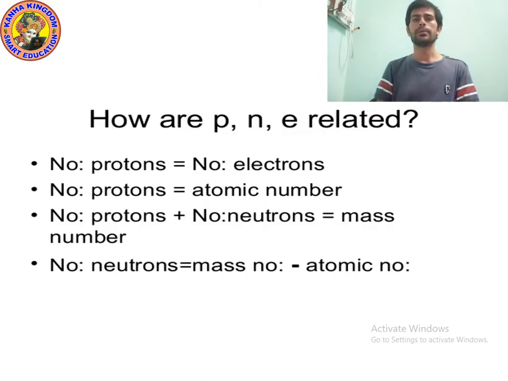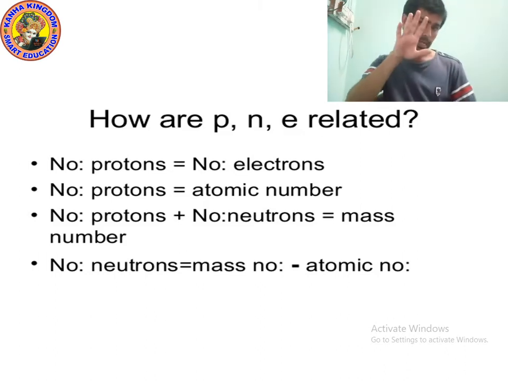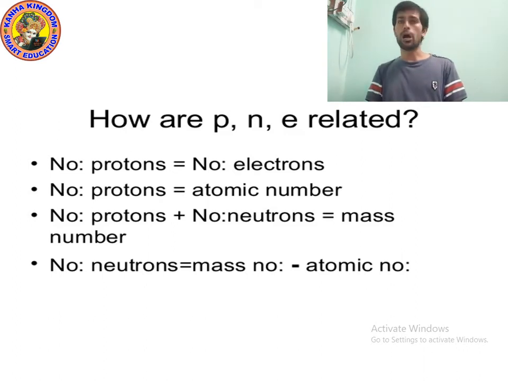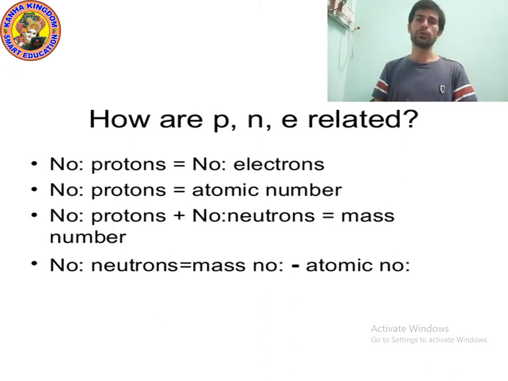For example, carbon has 6 electrons. It means how many protons will there be? The number of protons will also be 6, because the number of protons is equal to the number of electrons. Next, the number of protons is equal to the atomic number.